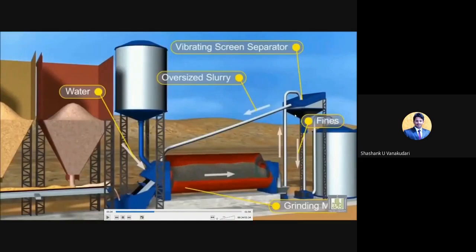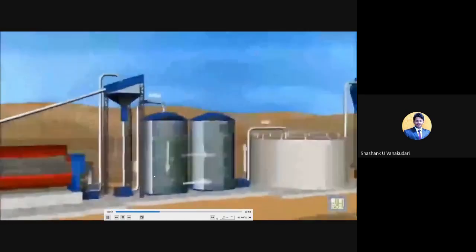So if any stones, the hard parts of limestones and so on, mistakenly reach here, this vibrating screen separator will separate these particles. And whatever fine particles are there are sent through this chamber.